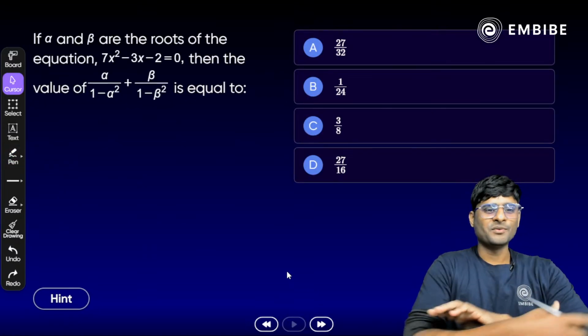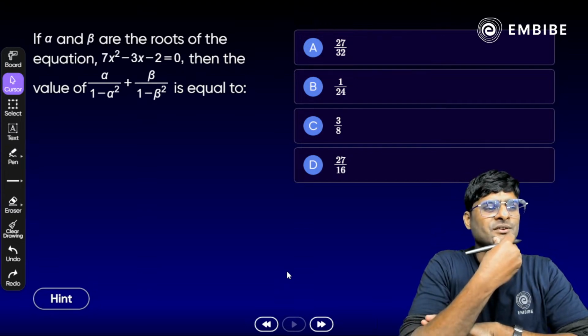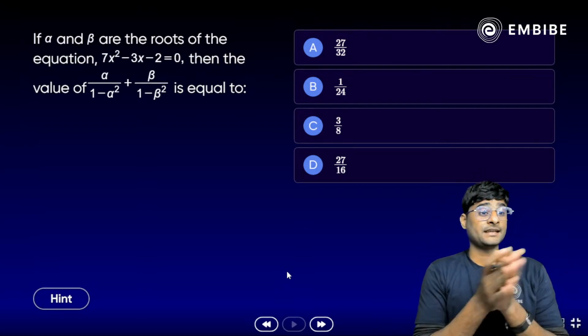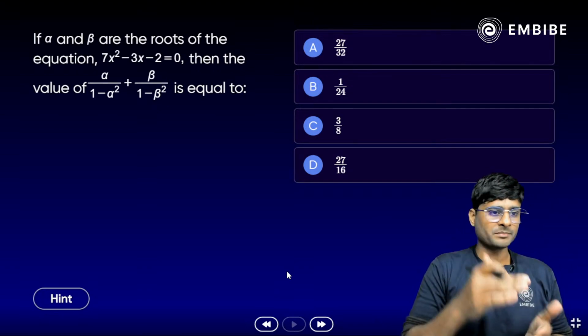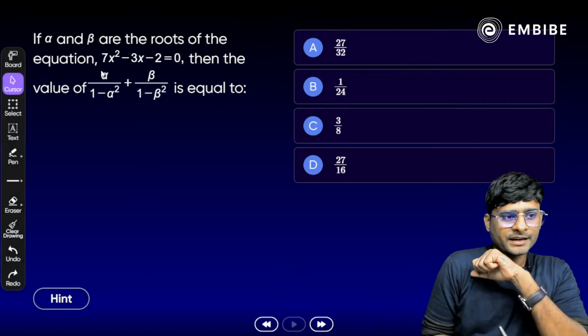So yes, one more. Or we can say the second last or last one. You can do it yourself here. If alpha and beta are the roots of the equation 7x square minus 3x minus 2 is equal to 0, then the value of alpha by (1 minus alpha square) plus beta by (1 minus beta square) is equal to what here? First of all, try to simplify the expression which is already given.